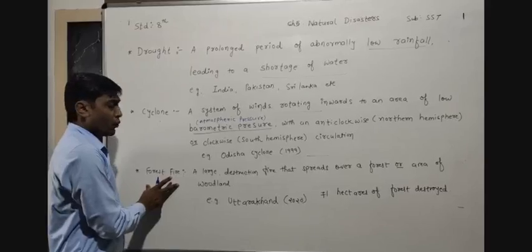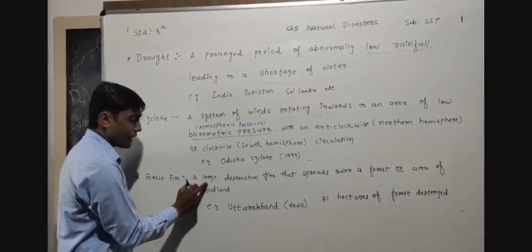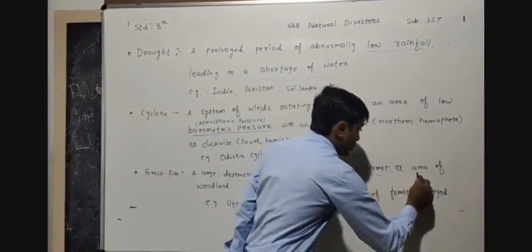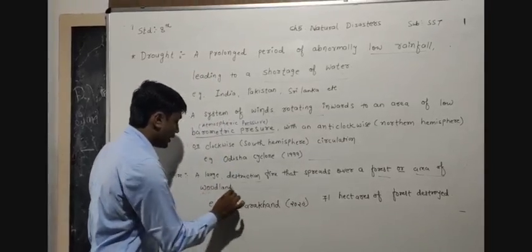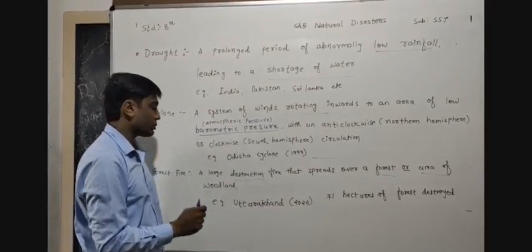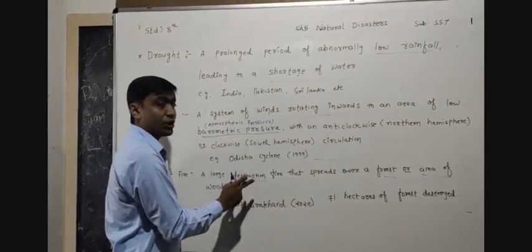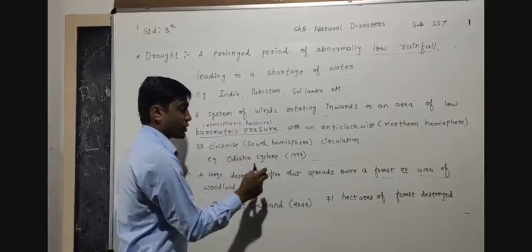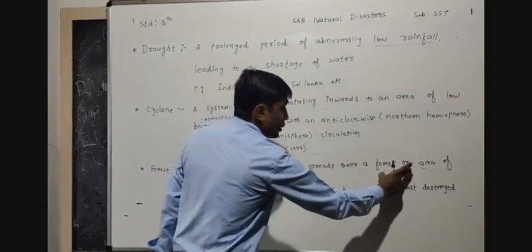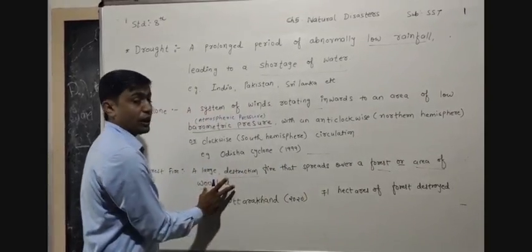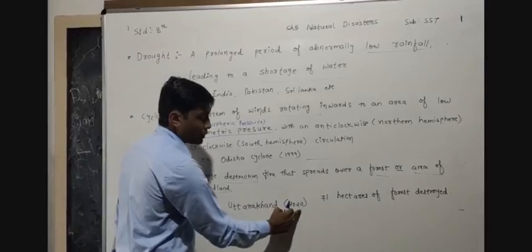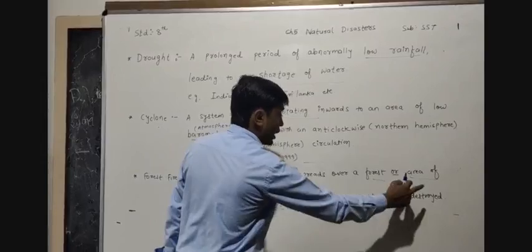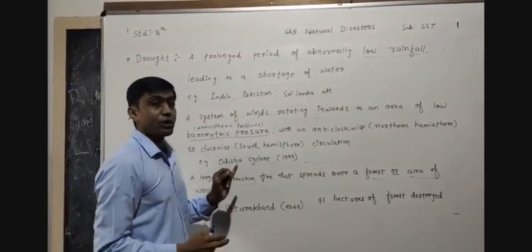Next one is a forest fire. Forest fire means a large destruction by fire that spreads over a forest or an area of woodland. It is known as a forest fire. Example: Uttarakhand in 2020, nearly 71 hectares of forest were destroyed due to the forest fire.